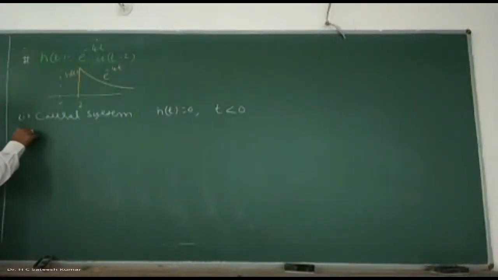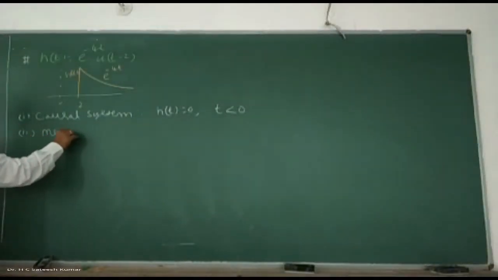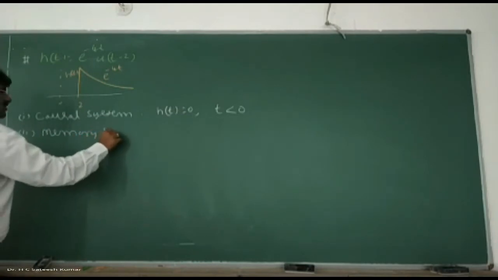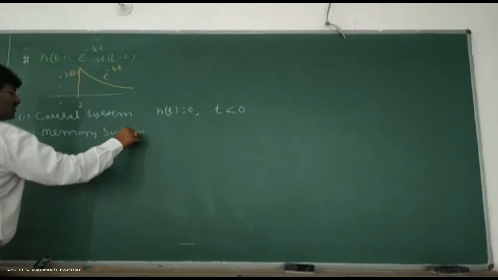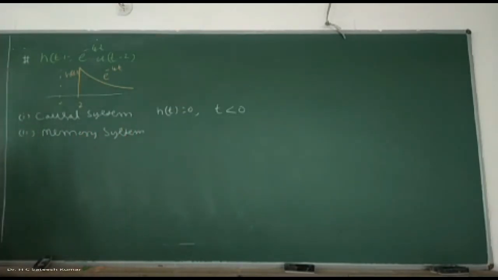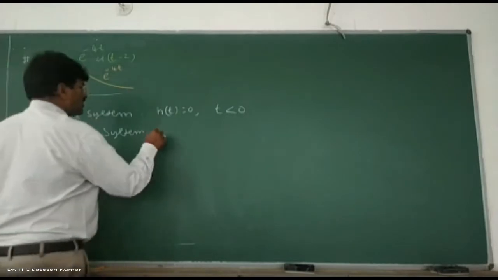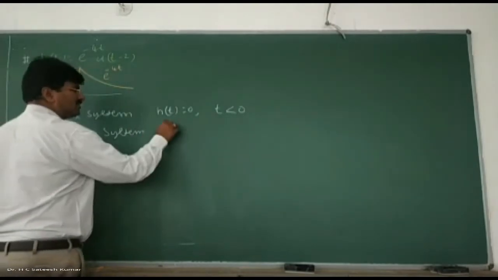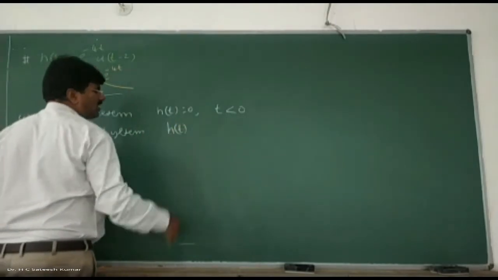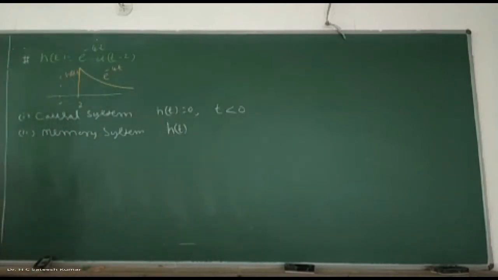Similarly, you go for the second one, memory system. Why? You should give the reason. In examination valuations, we have seen sometimes students write just causal, memoryless, stable like that. If you don't write the reason, that will not fetch you marks. The valuer is expecting you to know the condition, not just the result.